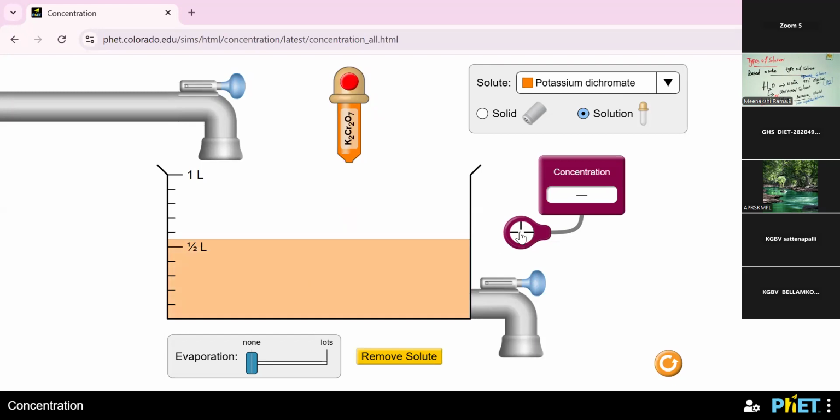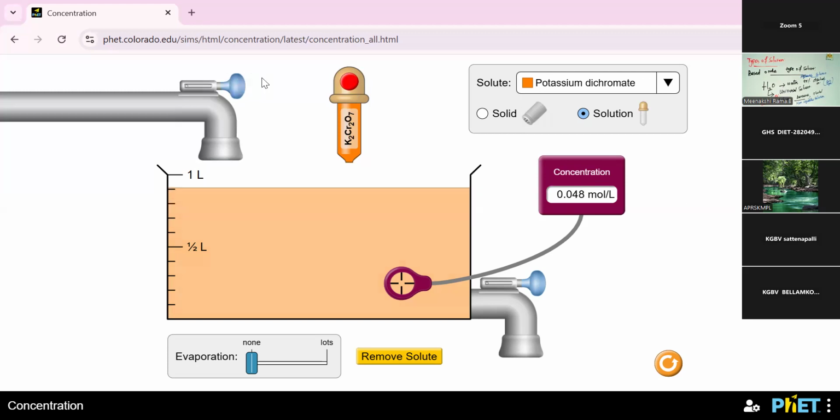What is the concentration? It is 0.050 mole per liter, because a lesser amount of solute is added here. So the concentration level is very low. At some amount of potassium dichromate, the concentration level is increased. When the solvent level increases, the concentration also decreases. So, depending upon the solute, the concentration level is changed.